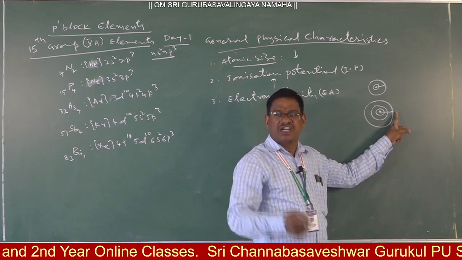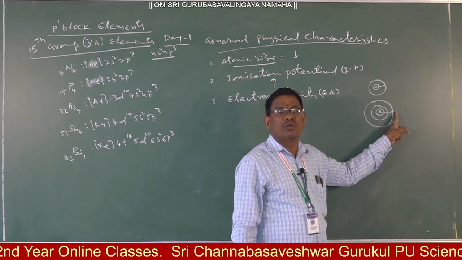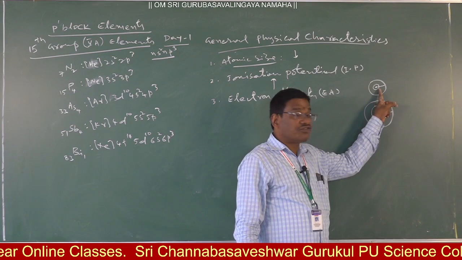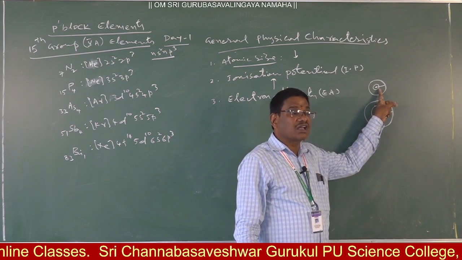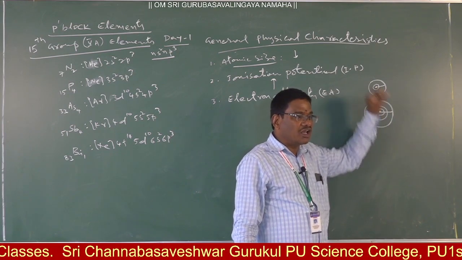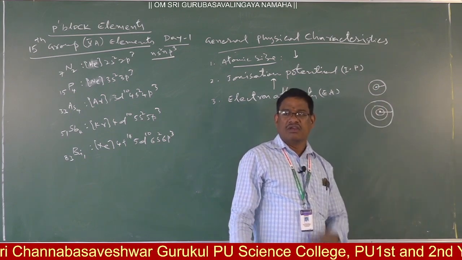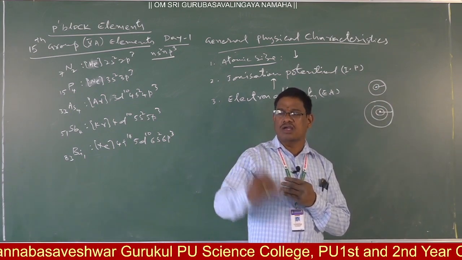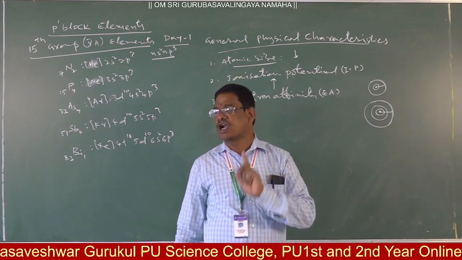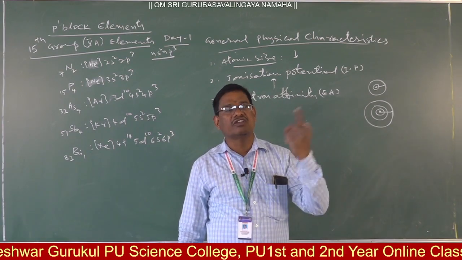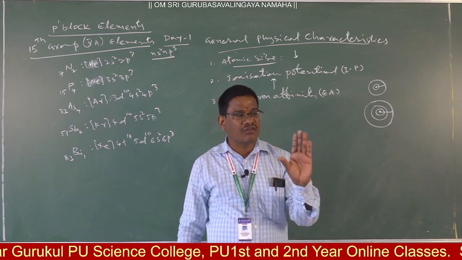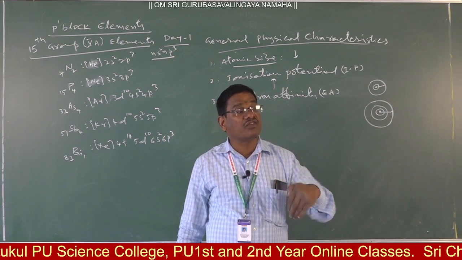Suppose when we add an additional electron, controlling will be difficult. Whereas if the distance is less, then control will be more. Even the additional electron will be strongly attracted by the nucleus. Whenever the added electron is strongly controlled by the nucleus, energy released will be more. That is, as the size of an atom is less, electron affinity is more.